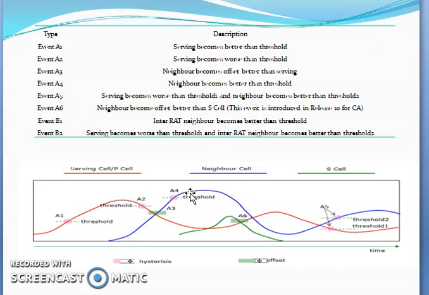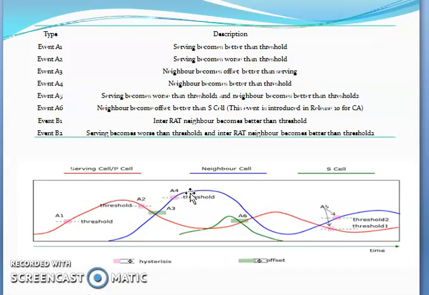If you want to do load balancing in the idle mode, then you can enable that parameter, and accordingly event A4 is triggered. That measurement is in a disabled or enabled state. If you enable it, A4 starts measuring the criteria, neighbor became better than the threshold. Accordingly, the A4 event will be triggered.